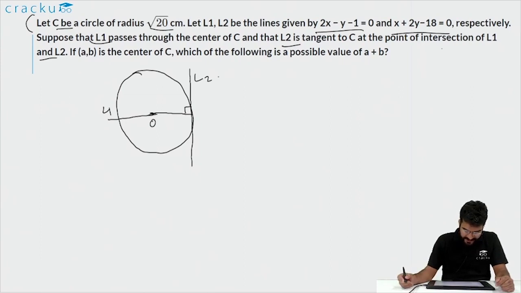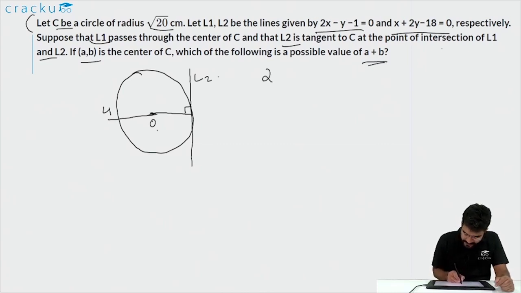If A comma B is the center of the circle, which of the following is a possible value of A plus B? We'll look at it. Let us first calculate the point of intersection. From the point of intersection, let us calculate the coordinates of the center and then try to see what we can say about A plus B.